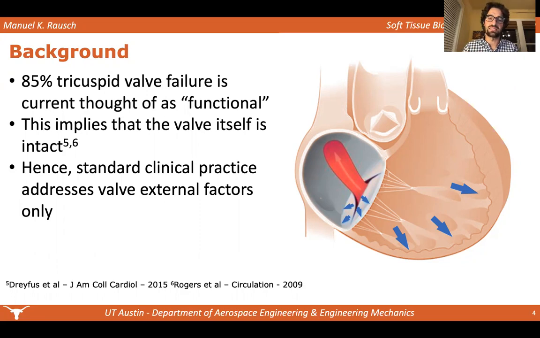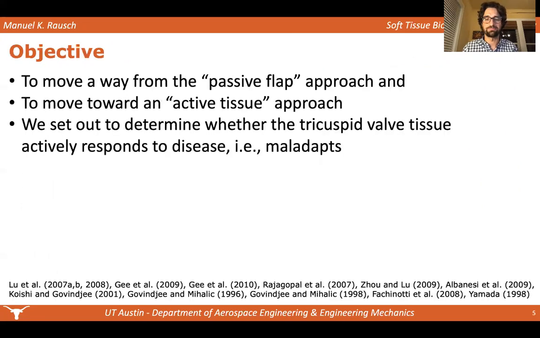In most cases, that means that left heart disease has caused right heart disease, during which the right ventricle dilates, pulling on the valve leaflets, and therefore causing regurgitation. Accordingly, the valve is treated, meaning that in tricuspid regurgitation, surgical treatment is primarily annuloplasty, in which the valve is cinched, but the leaflets themselves are not treated in any way because they're presumed intact.